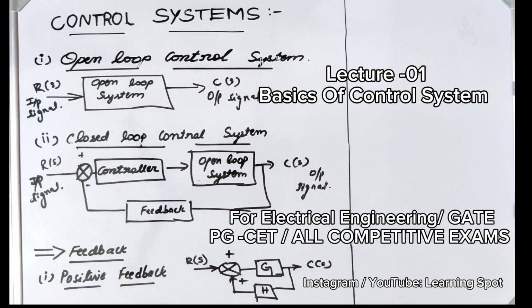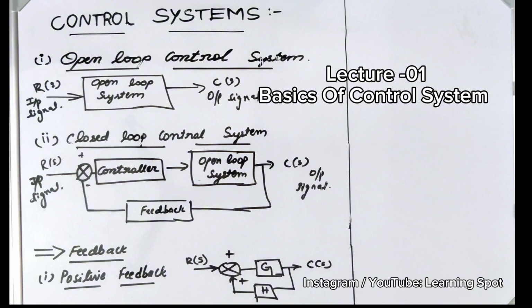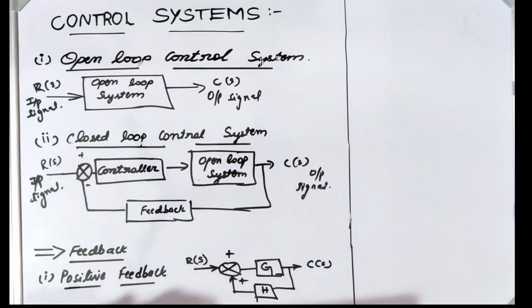Today we are going to start a new topic in electrical engineering known as control system. So what do you mean by control system? As the name itself indicates, the output quantity is controlled by some quantity. So what is that quantity? We are going to discuss that.